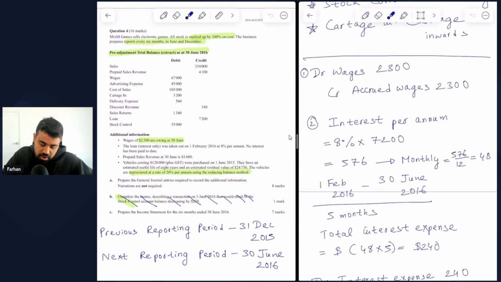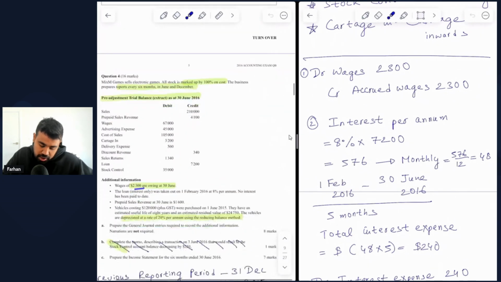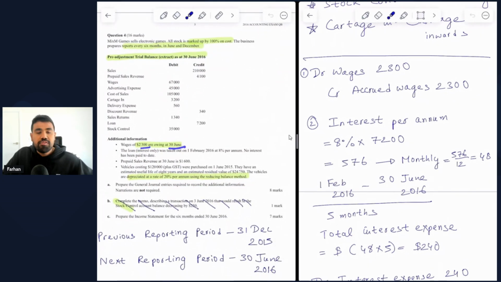Wages of $2,300 are owing at 30 June. So this refers to accrued wages, which is a current liability for the business. So when liabilities increase, we credit them. And at the same time, this $2,300 of wages has been consumed or incurred as an expense by the business. Therefore, expenses are going up as well. So we have to debit them. So when expenses increase, we debit them. And when liabilities increase, we credit them.